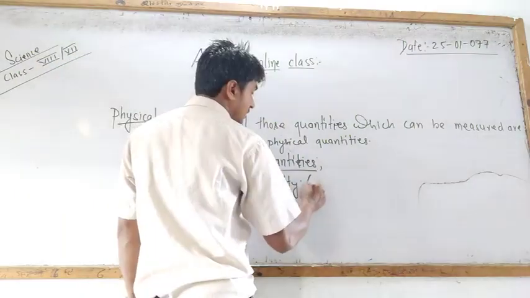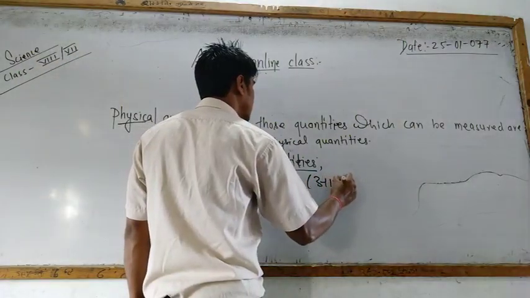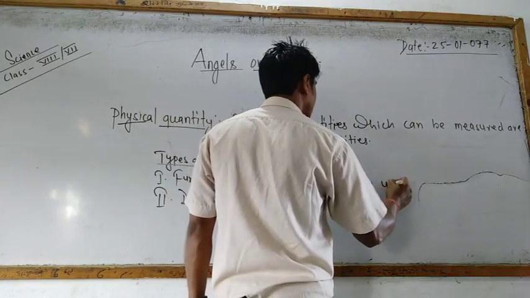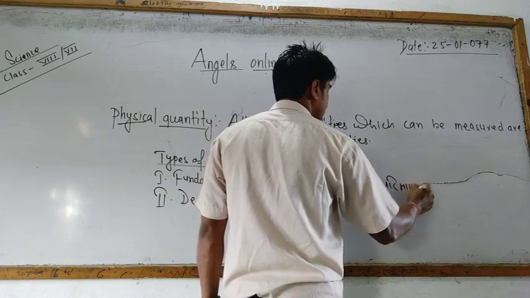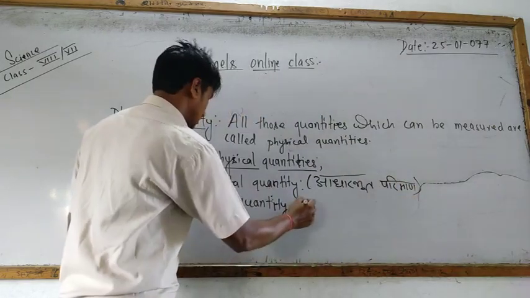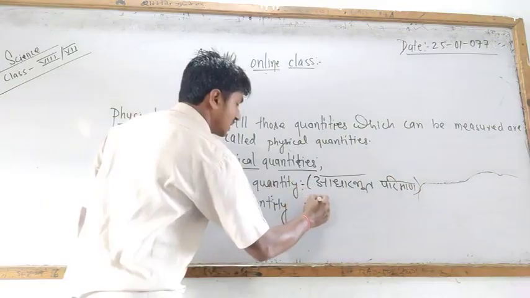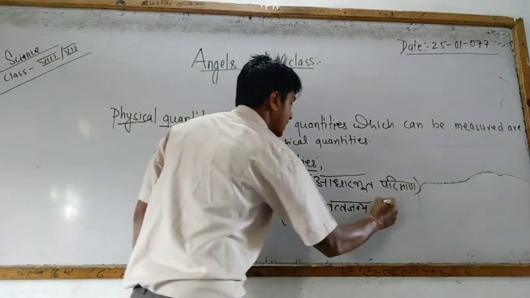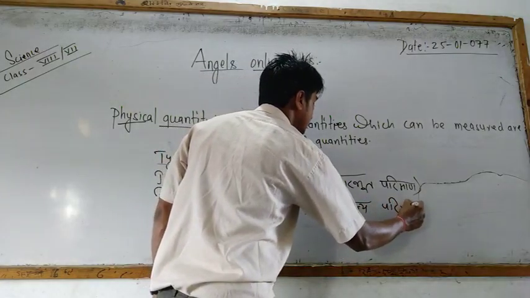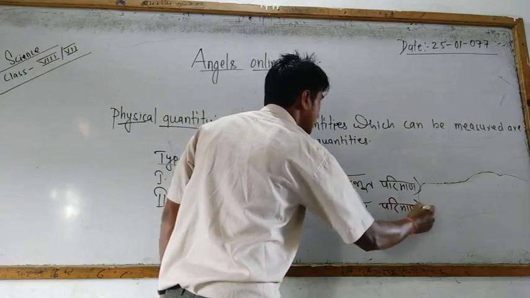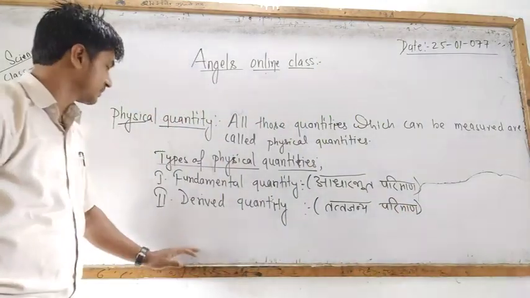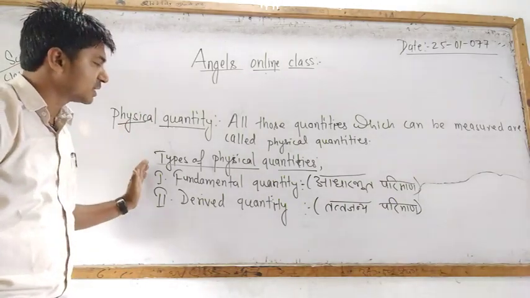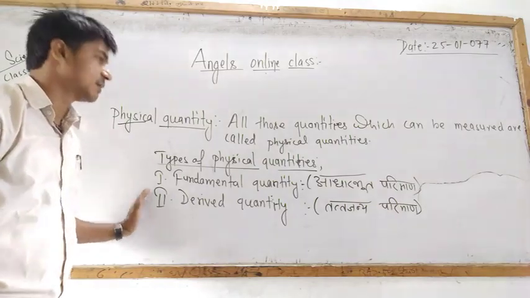In Nepali, we call it Adharabhut Pariman, and for derived quantity we say Tatjanya Pariman. Pariman means just like matra. So there are two types of physical quantities: fundamental quantities and derived quantities.